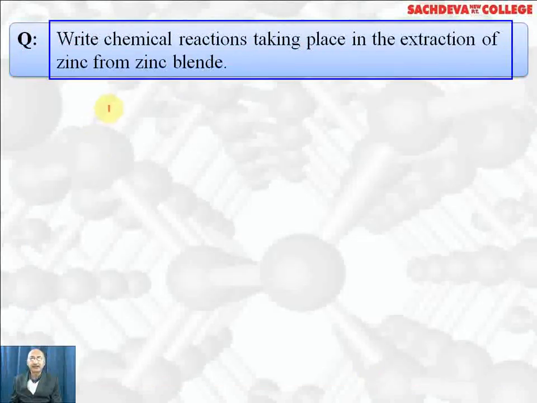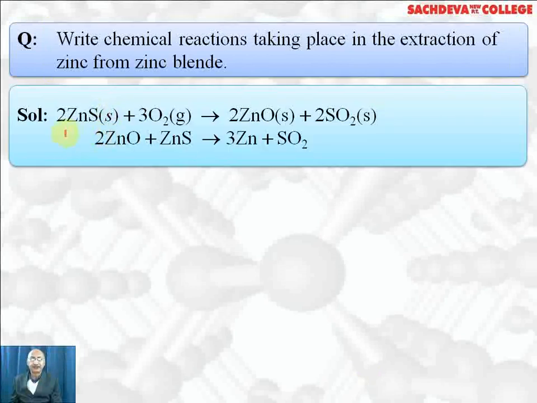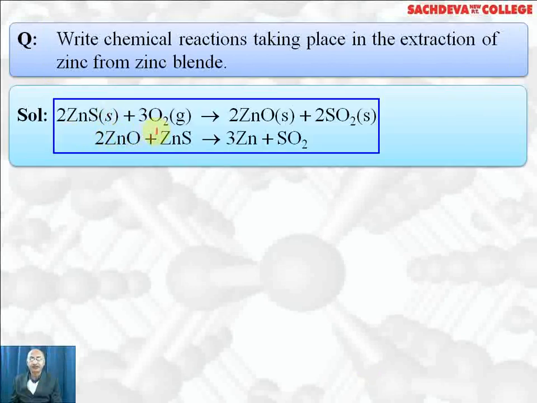Write the chemical reactions taking place in the extraction of zinc from zinc blende. For zinc blende, the first step is roasting, done to convert zinc sulfide to zinc oxide, and sulfur dioxide is formed. After that, smelting is done, where carbon acts as the reducing agent. Zinc sulfide itself acts as a reducing agent in autoreduction, which results in the formation of zinc, and sulfur dioxide is formed.